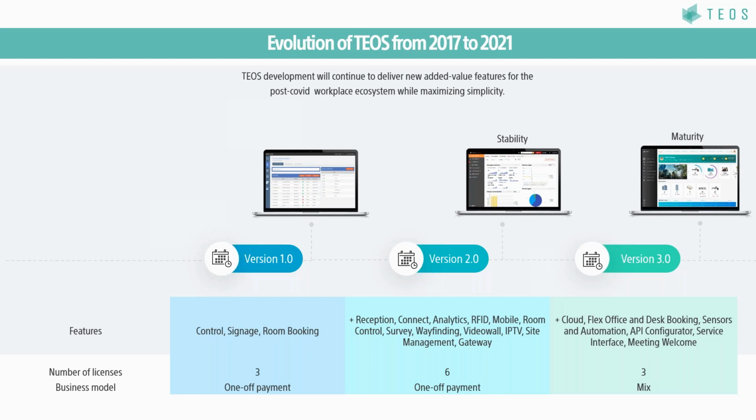We have spent quite some time also to bring new functionalities in line with our customer demand, customer requests, like virtual reception, like mirroring, analytics, RFID, mobility, advanced control that we're going to see as well. And now, of course, everything which relates to the Flex Office, the cloud. We have worked also quite some time to reduce and to simplify our platform, and this also we will see from the deployment to the usage to the business model as well.